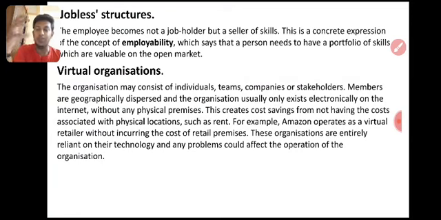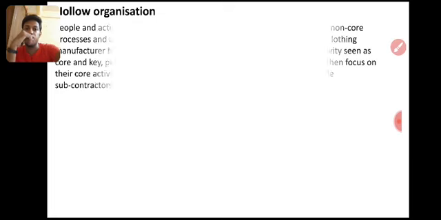Then virtual organization. Actually the organization premises is not there. There is a chairman, CEO, board of directors, employees, but not actually having premises to work. Good examples: Alibaba, Amazon.com, Ikman.lk. Can you see the office for Ikman.lk? Can you see the office or building for Amazon.com? No, that's a virtual organization, right?